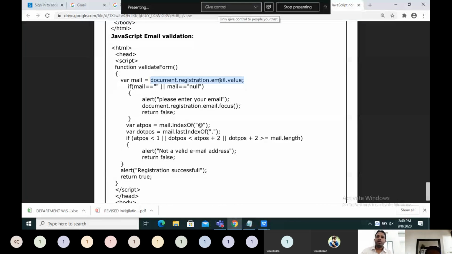Otherwise, we wrote two expressions, one for the @ and the other for the dot. We are getting the positions of @ and dot, and we are checking whether those positions are in the correct place or not. For example, michael at gmail dot com: some name should be there, then @ gmail, afterwards dot. So those positions are checked, and based upon those positions, we can find out whether the email ID is valid or not.